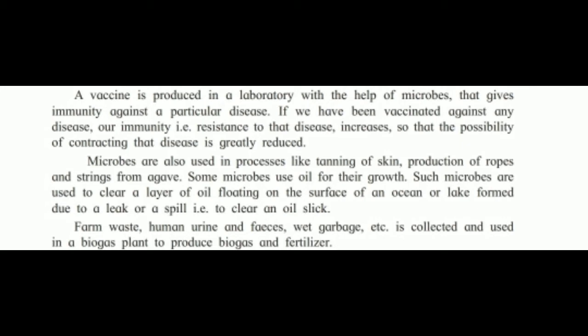These microorganisms give us immunity against a particular disease. If we are vaccinated against any disease, our immune system, that is resistance to that disease, increases. So the possibility of contracting that disease is greatly reduced.